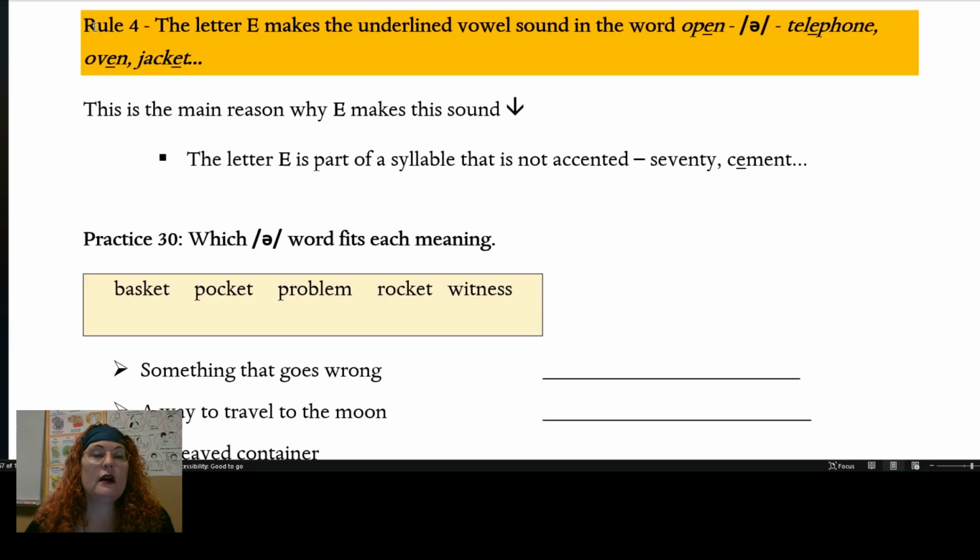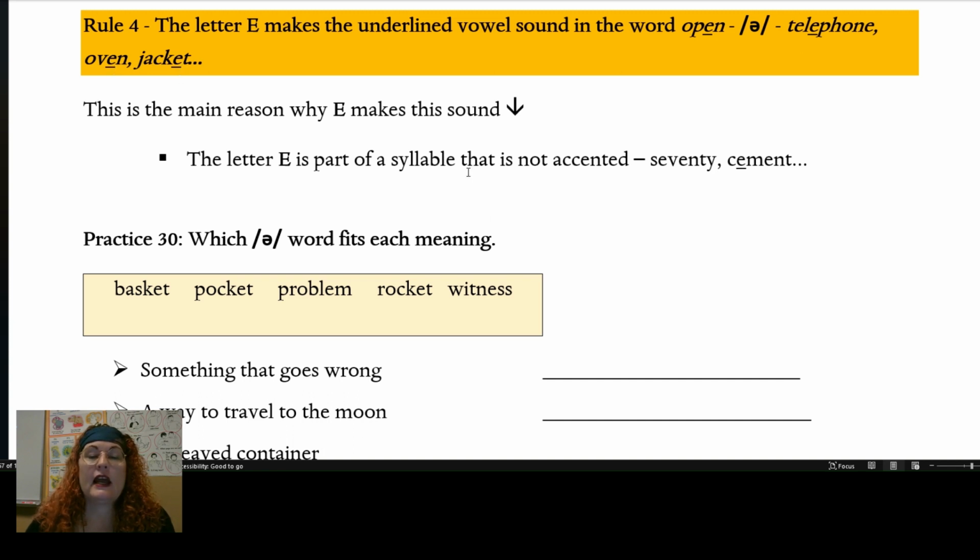Rule number 4, the letter E makes the underlined vowel sound in the word open. Again, this occurs when the vowel is not accented. It makes the uh sound, as in telephone, oven, jacket.